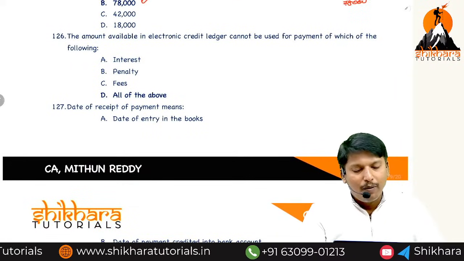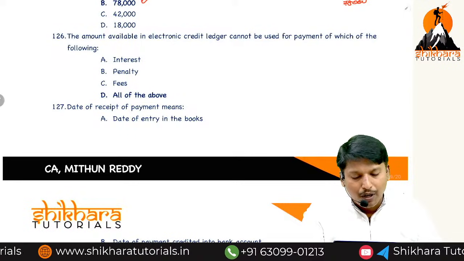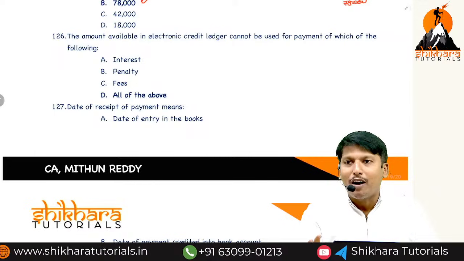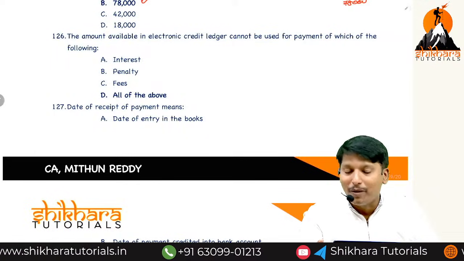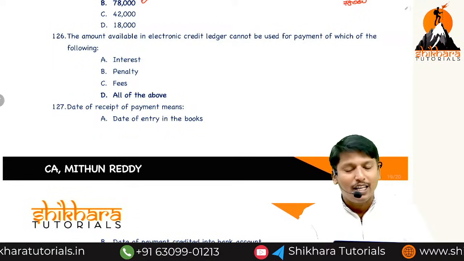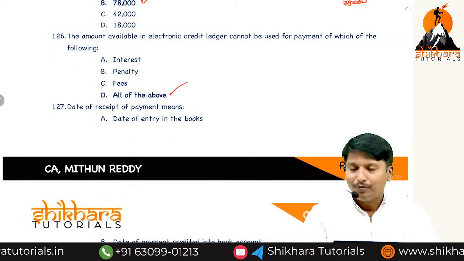The amount available in the electronic credit ledger cannot be utilized for the payment of what? The credit ledger can be utilized only for payment of tax. The cash ledger can be utilized for payment of all. So interest, penalty, fees: the credit ledger cannot be utilized.